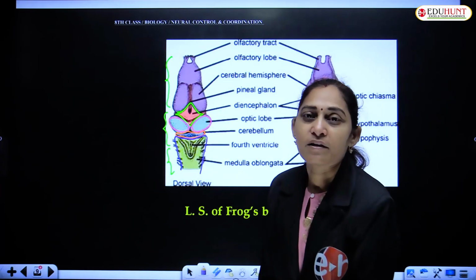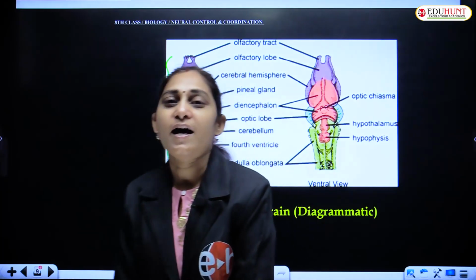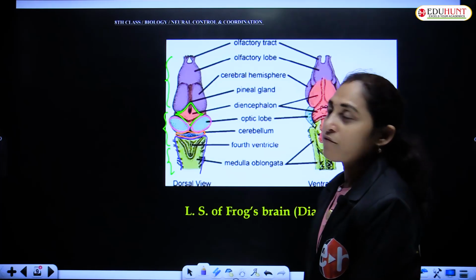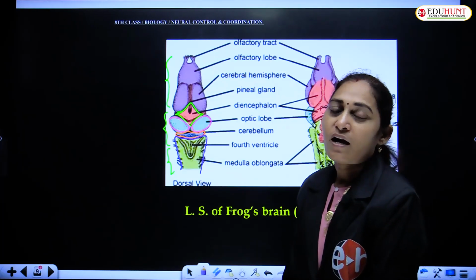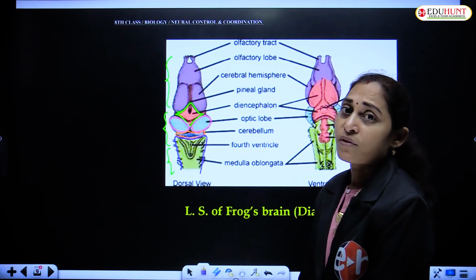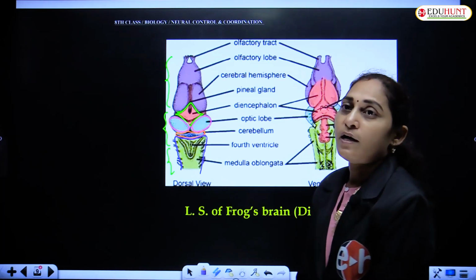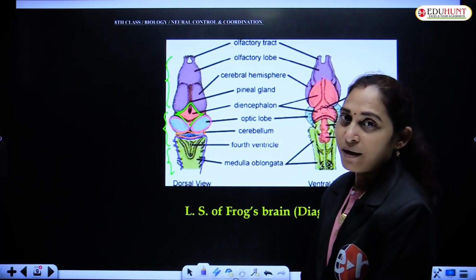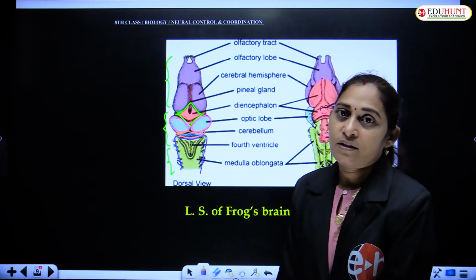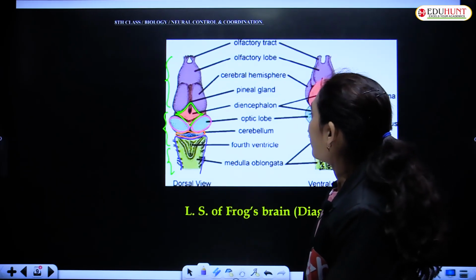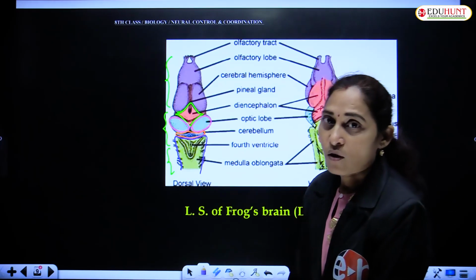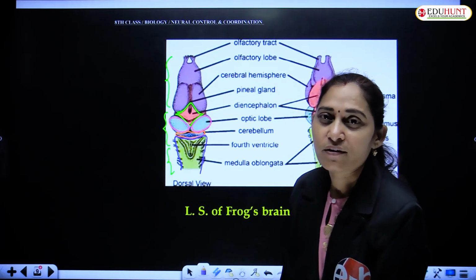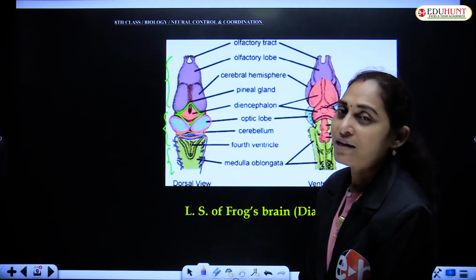So finally, how many parts are there? There are three parts in the brain: forebrain, midbrain and hindbrain. The forebrain, what did we call it? Prosencephalon. The two parts in the prosencephalon are cerebrum and olfactory lobes. Next part is the midbrain, which consists of diencephalon. And the hindbrain, called rhombencephalon, has the cerebellum, metencephalon, and medulla oblongata, myelencephalon.